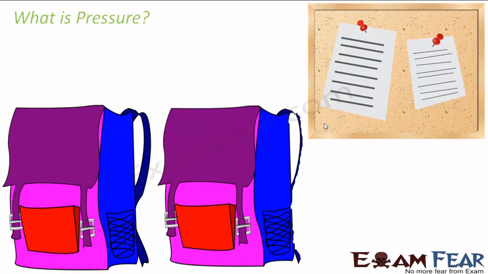Now let us see what is pressure. Now that we have understood thrust, we are capable of understanding pressure, correct? So what is pressure? Pressure is defined as thrust per unit area. That means thrust is just the force which is acting on any object. Now the effect of the force, the effect which that force causes, changes with the area of the object. So that is what we will see now.